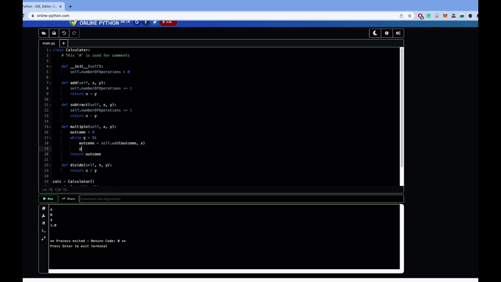And lastly, we will subtract 1 from y. So the reason we're doing this is we want to add x y times. So we will simply continue to add x to itself y number of times.